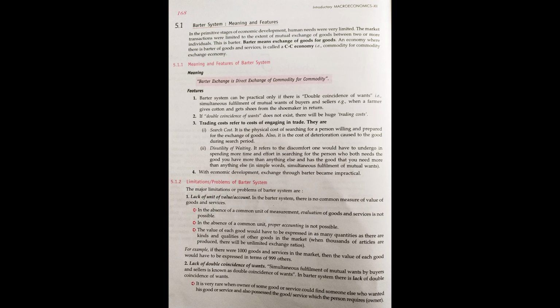So there will be difficulty to get the rice for me and for my family. You understood very well? So this is the problem of double coincidence of wants, right? Another problem was the lack of unit of value or account. It was very difficult to keep accountability of the commodity.